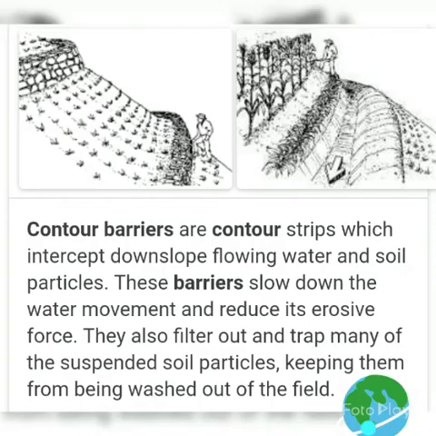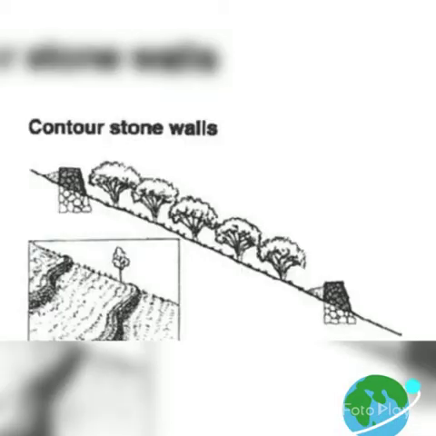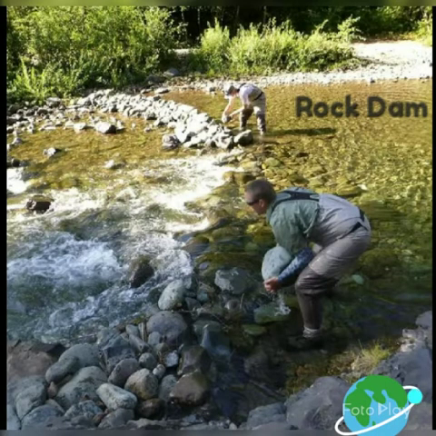The other is contour barriers. Contour means lines which are at the same height. So stone, grass and soil are used to build barriers along contours. Trenches are made in front of the barriers to collect water. Rock dam: rocks are piled up to slow down the flow of water. This prevents gullies and further soil loss.